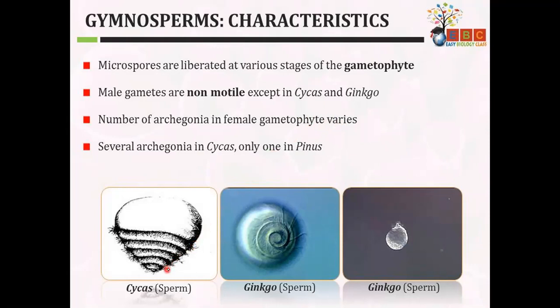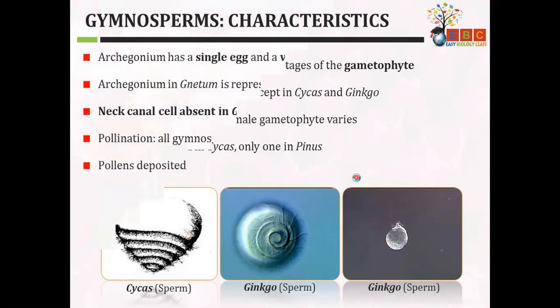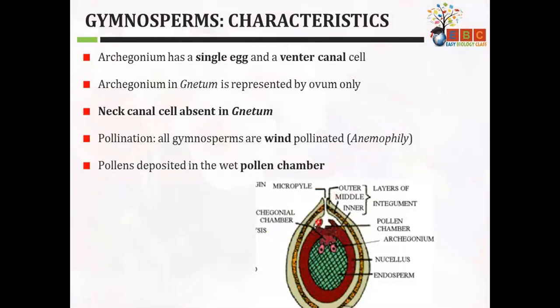So you can see this is the sperm of ginkgo and cycas. This is the electron microscopic image. So this is the archegonium, where a single egg cell is there and a ventral canal cell is there.